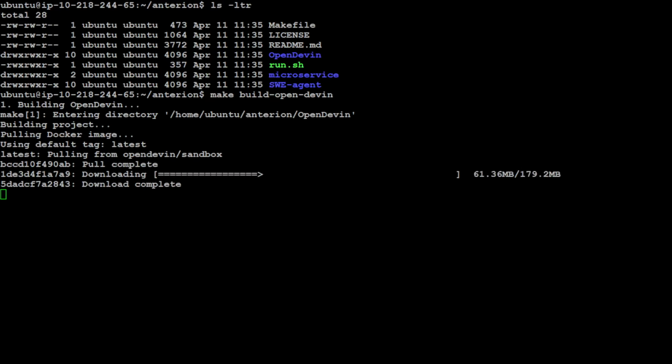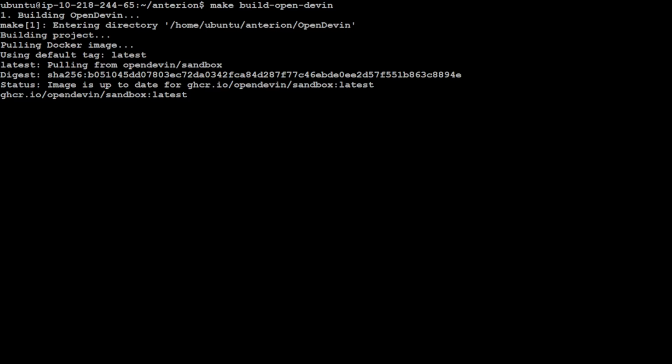And you can see that it is building it. And it seems that it is loading the Docker layers. We already have Docker. So let's wait for it to finish. So OpenDevin is done. Now let's go to the SWE-agent.